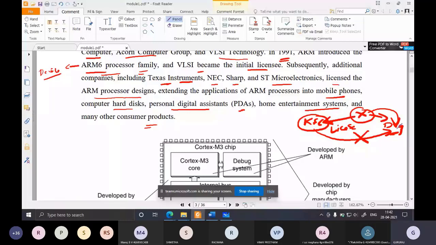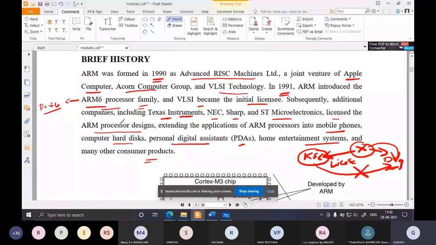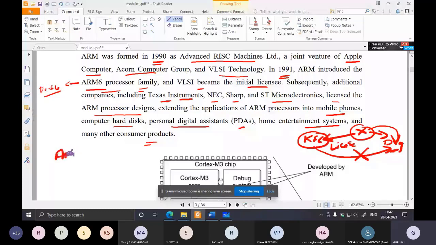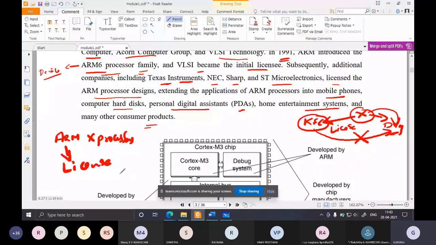Same concept. See, ARM, that is Advanced RISC Machines, does not manufacture processors. Remember this. ARM never manufactures processors or controllers. It only gives the license. It gives the license to other companies like Texas Instruments, Sharp, Motorola, NXP, ST Microelectronics, like that.